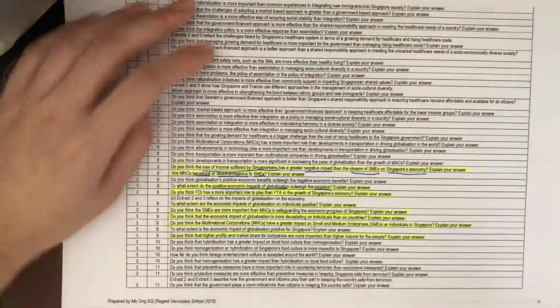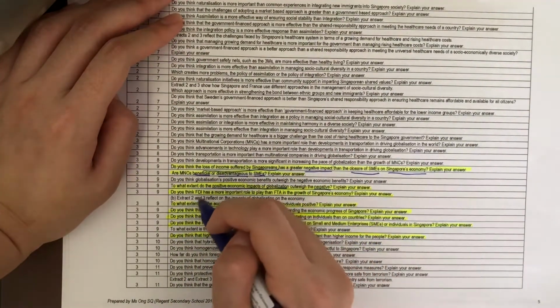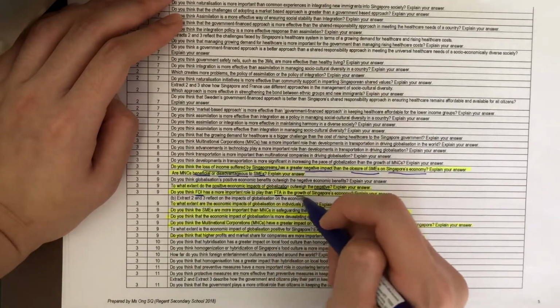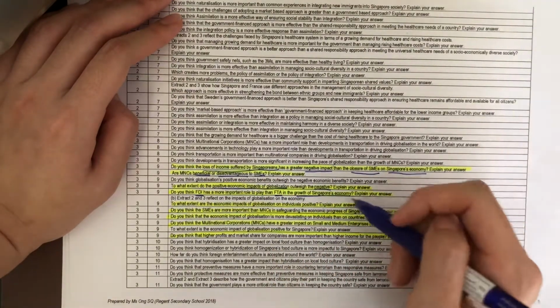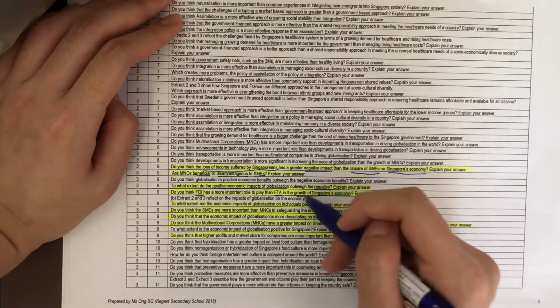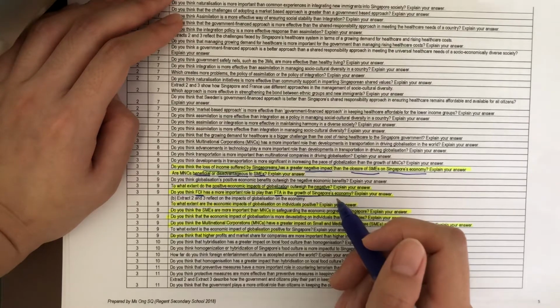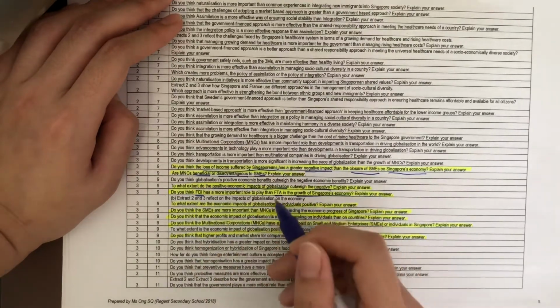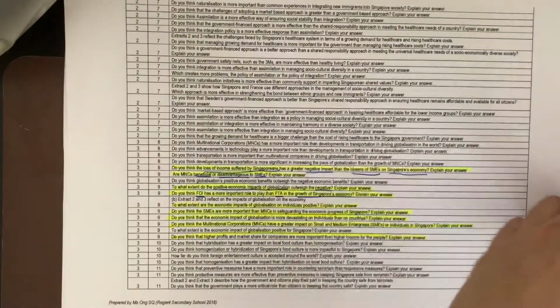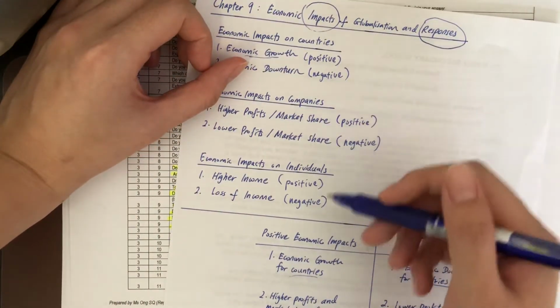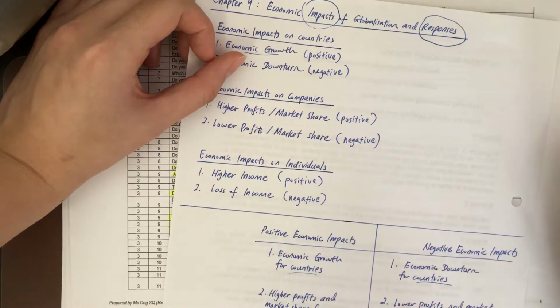Then moving on to the next question. Do you think FDI has a more important role to play than FTA in the growth of Singapore's economy? This question is straightforward. The question focus is how each of them benefits the growth of Singapore's economy. The factors are FDI and FTA. Before you start panicking and asking, but there's no mention of FTA and FDI here, so what am I supposed to write on?